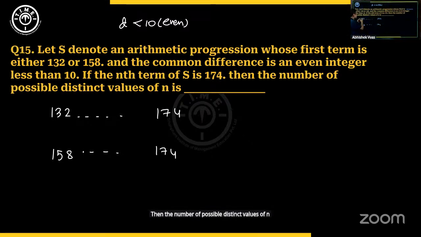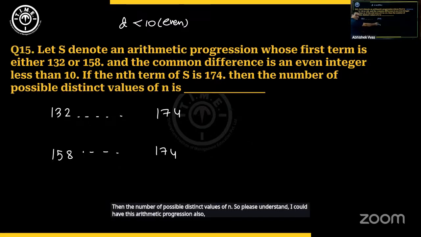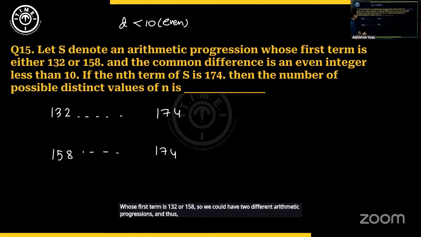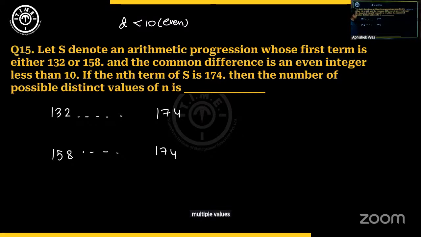So please understand, I could have this arithmetic progression and this one also parallelly, whose first term is 132 or 158. So we could have two different arithmetic progressions and thus multiple values of n might be possible. He's asking us the number of possible distinct values of n. So here, the nth term is equal to first term plus n minus 1 into d. D is an even number less than 10. And this will be equal to first term plus n minus 1 into d.